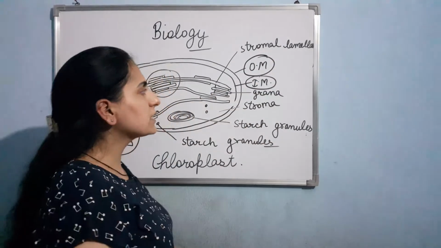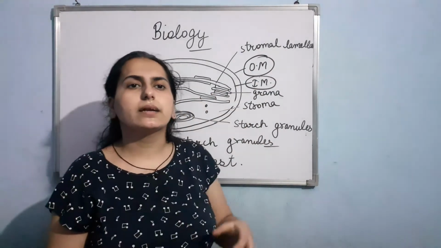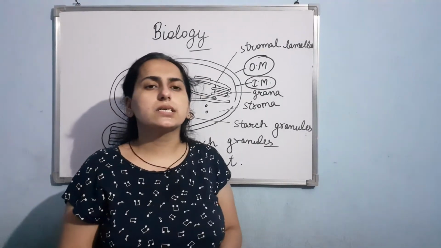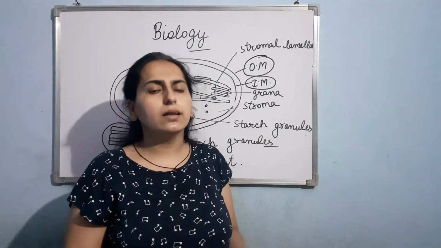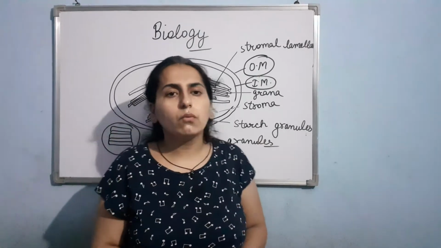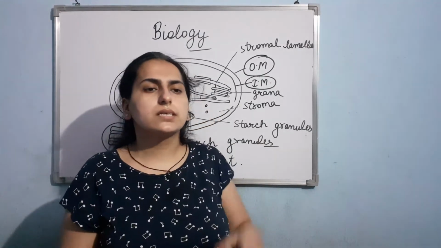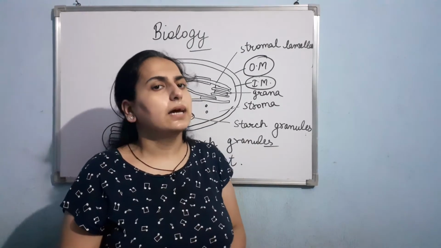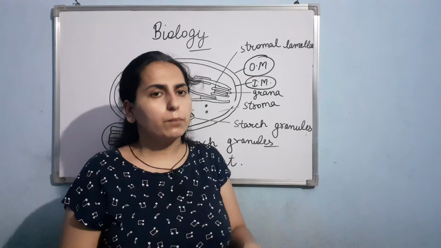Clear? Now basically if I talk about the reactions that are going on in the chloroplast, two types of reactions are going on, that is light reaction and dark reaction. Now what is light reaction? As the name suggests, this is the reaction that is totally dependent on the light. It is a light dependent process.